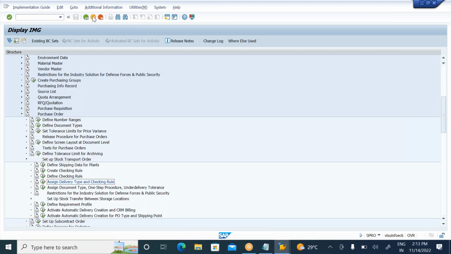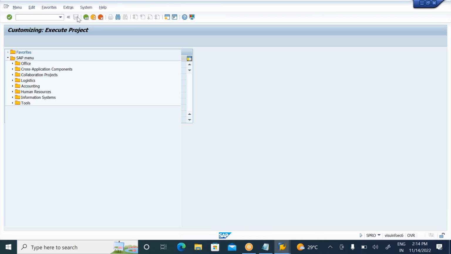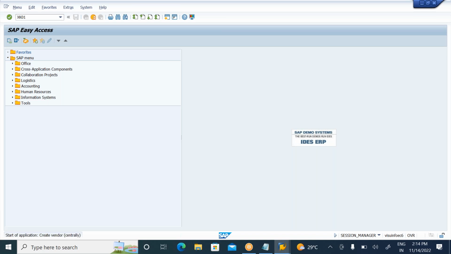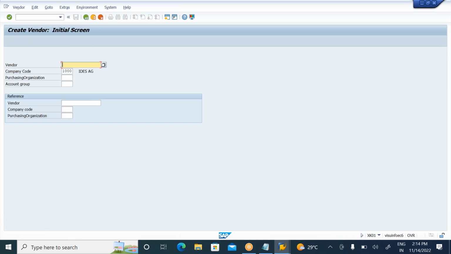So this is the seventh and final config step. What is the transaction code to create vendor master? Simply go to XK01. But the plant vendor is unique here. In a real system or in a training system, the plant vendor will be unique. The supplying plant is treated as a vendor here.